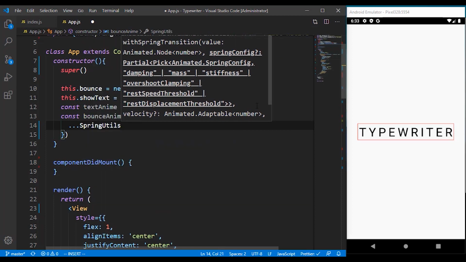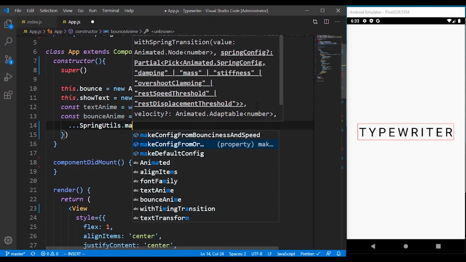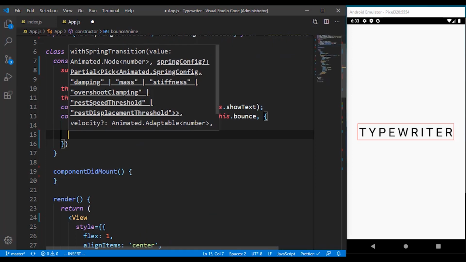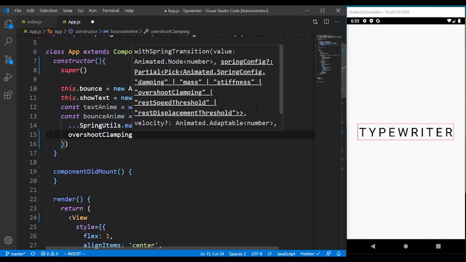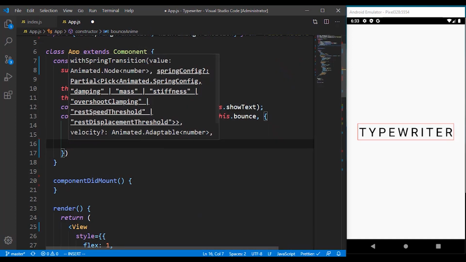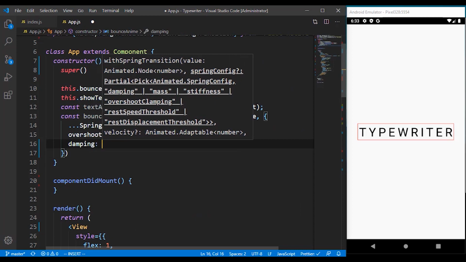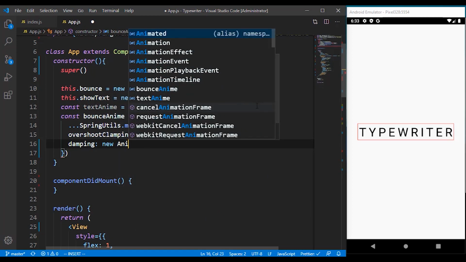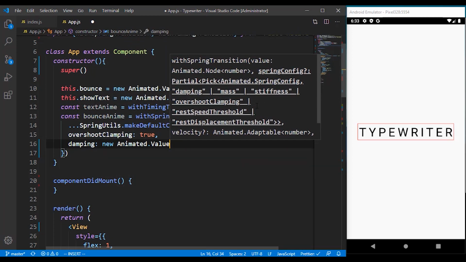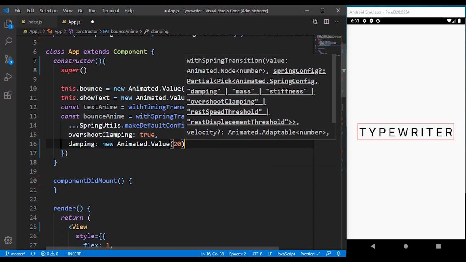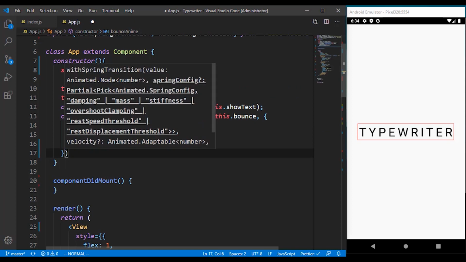That is why I brought in the spring utils. We are making use of the default config, and also I'm going to set the overshoot clamping to true. We don't want it to clamp together, and also the damping to a new animated value. I usually like using my own as default of 20, so that we can have that cool smooth effect.